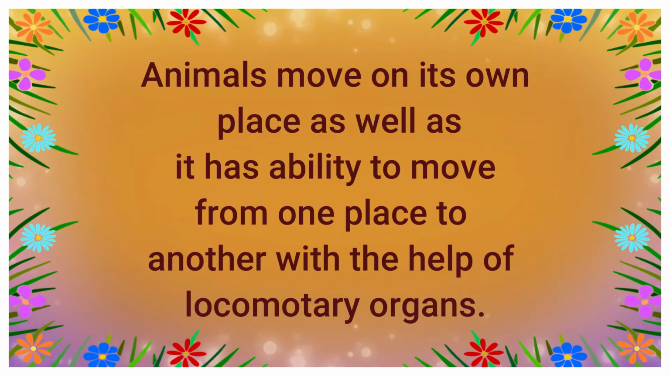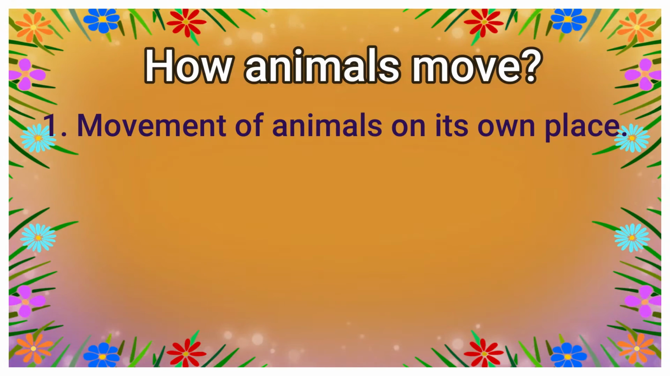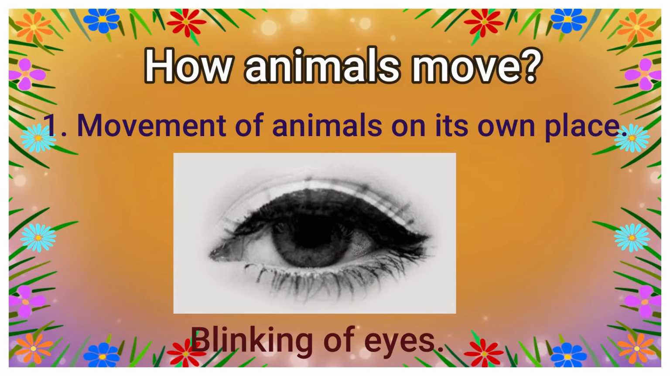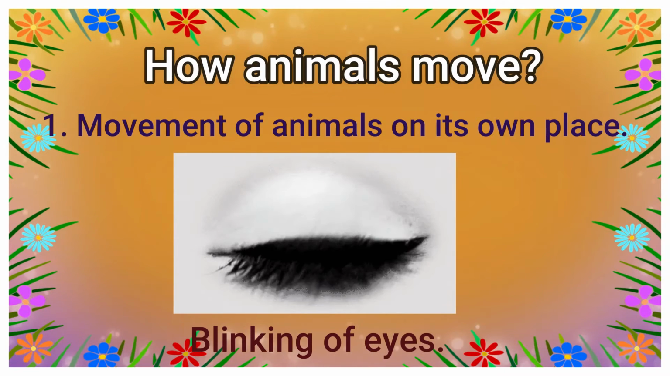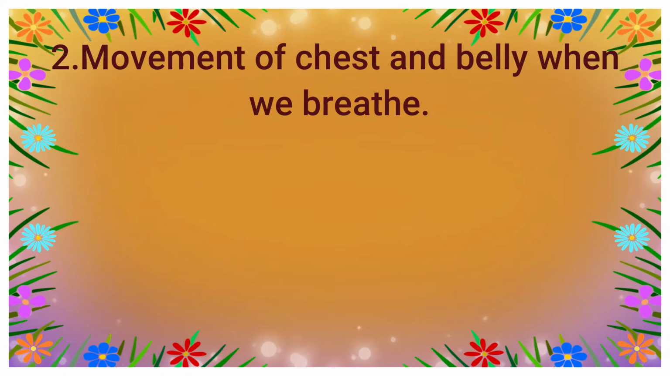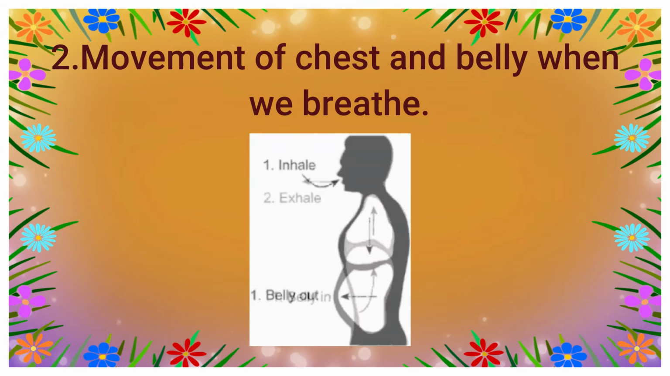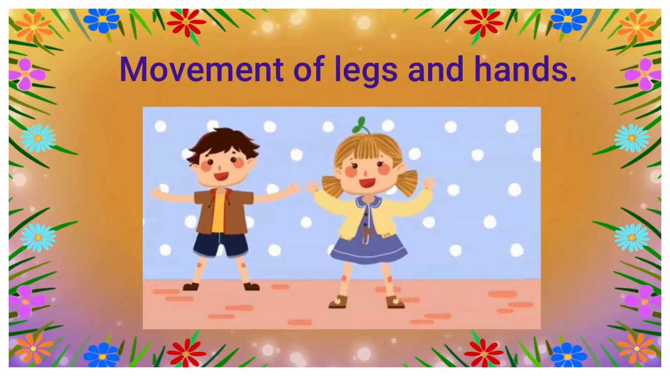Whereas animals move on their own place as well as have the ability to move from one place to another with the help of locomotory organs. Let us see how animals move. First, we see the movement of animals on their own place, like blinking of eyes. We see the movement of chest and belly when we breathe. Movement of legs and hands.